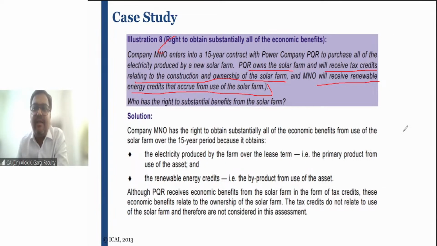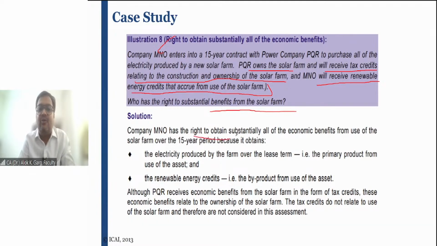It seems like MNO is using this farm, right? And who is getting the economic benefit, like renewable energy credit, from using the solar farm? It is MNO who is getting it, right? So who has the substantial benefit from use of the solar farm, whether PQR or MNO? Of course, MNO.